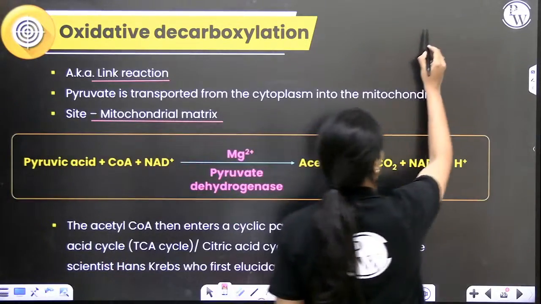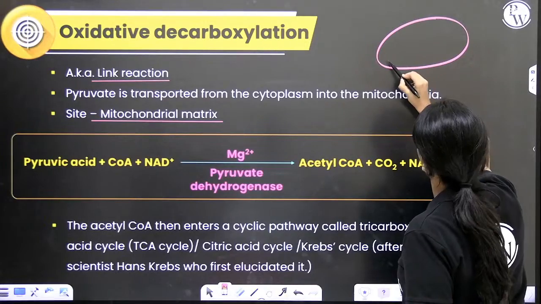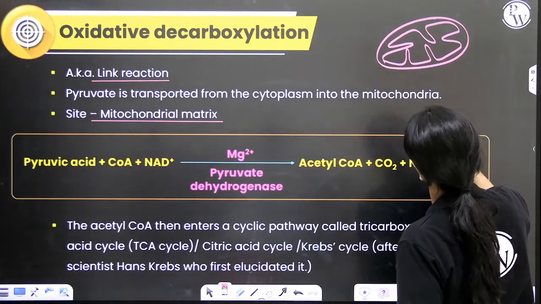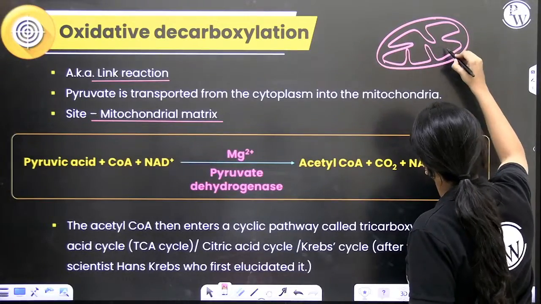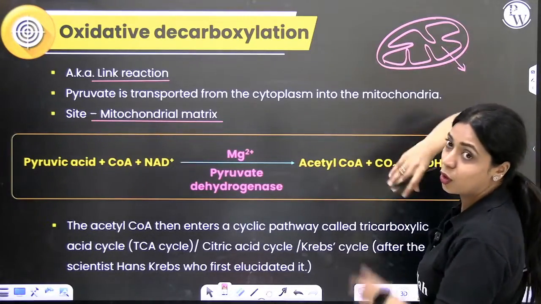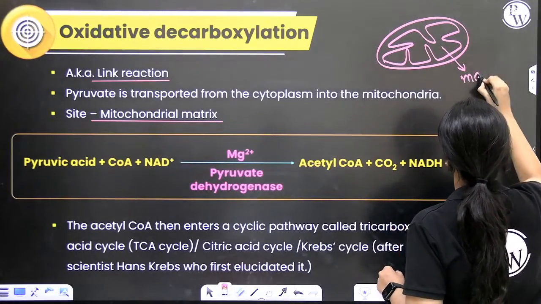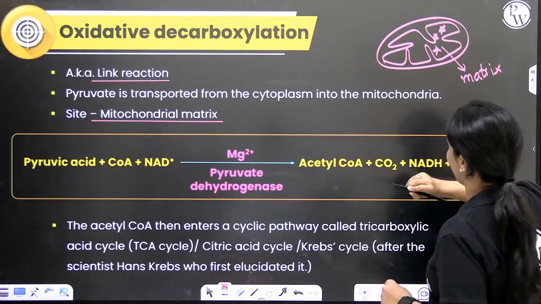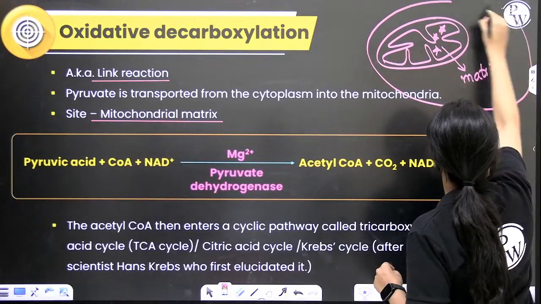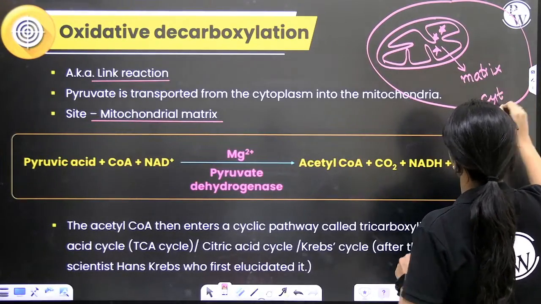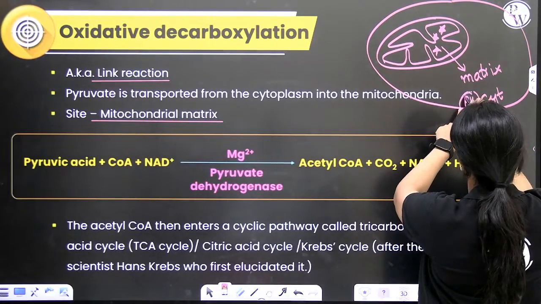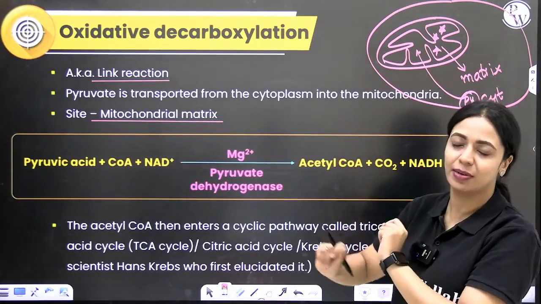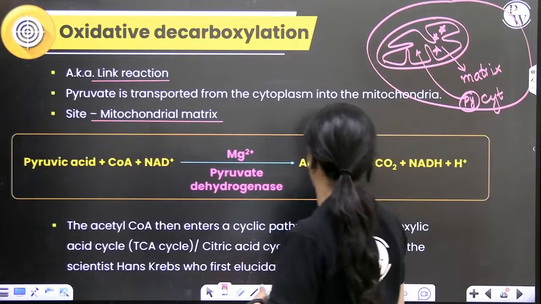Everybody knows the structure of mitochondria, right? So if this is your mitochondria, it has two membranes. Outer membrane is smooth, inner membrane has many enfoldings called cristae. And inside, this space that is present inside your mitochondria, that is called your mitochondrial matrix. So this is the location of your link reaction. Where did glycolysis happen? Glycolysis happens in the cytoplasm. So the pyruvic acid that is produced in the cytoplasm will be transported into the mitochondrial matrix, and within the mitochondrial matrix, this oxidative decarboxylation will take place, right?